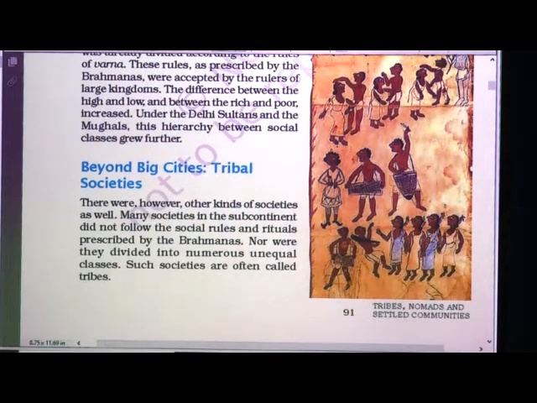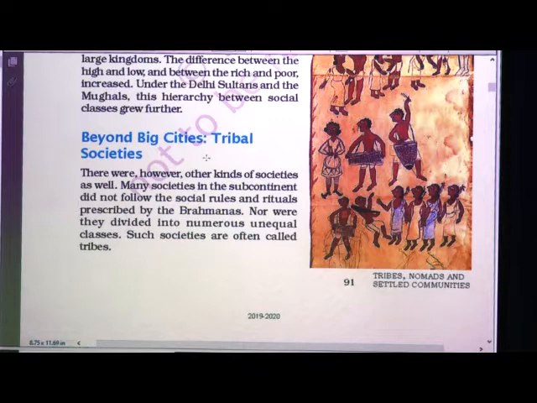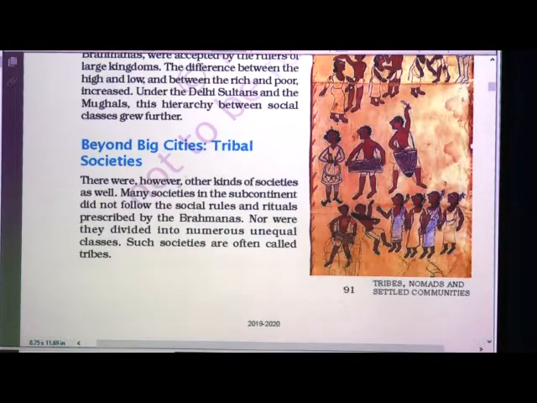Now we will go to next topic, that is beyond big cities, tribal societies. Now what is meant by beyond big cities? We have learnt in previous chapter about some of the towns like Masulipattnam, Hampi. So now we are going to learn beyond, means leaving those cities, we are going to read about tribal societies.